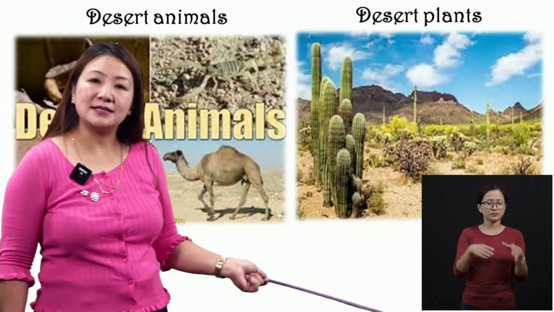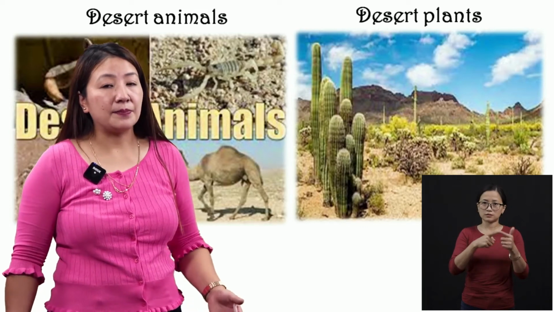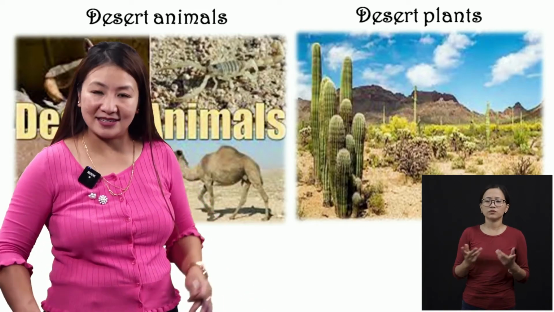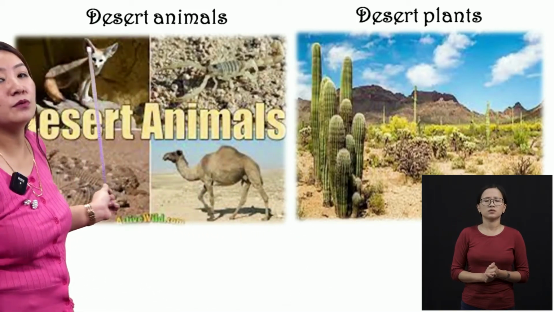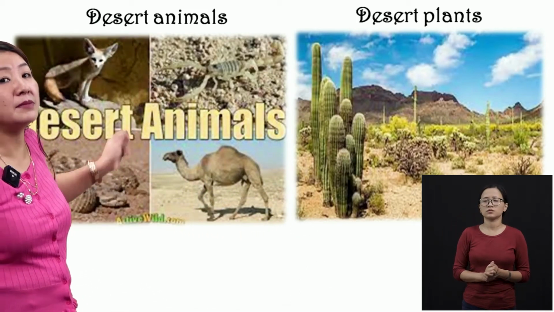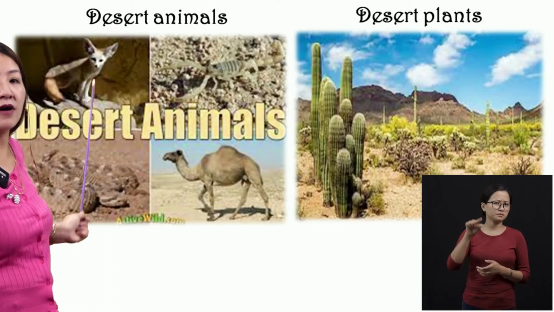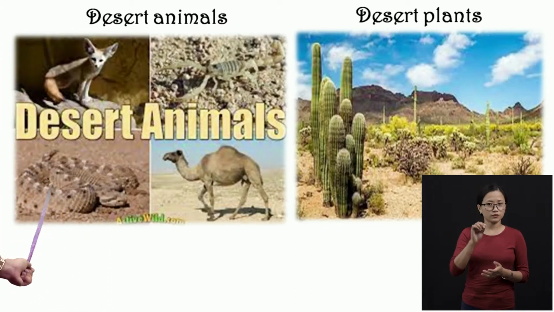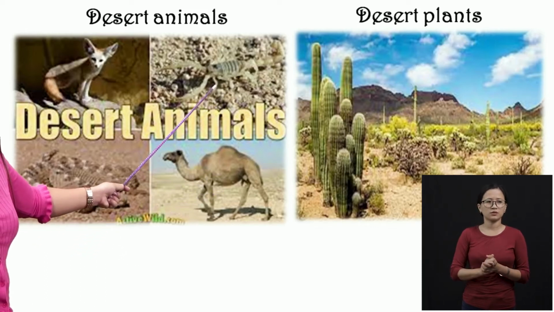Then what about desert? You know what is a desert, right? A desert is a place full of sand, isn't it, children? So, in the desert, you won't find the animals that you find in the forest, in the jungle, no. But in the desert, you find what? Snakes. See, and this, what is this? A camel, right? Scorpions.